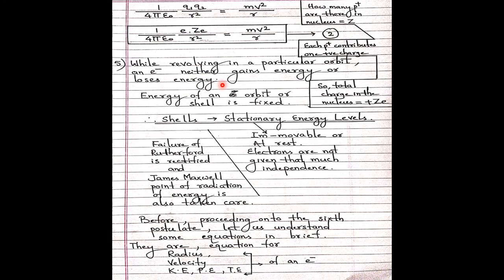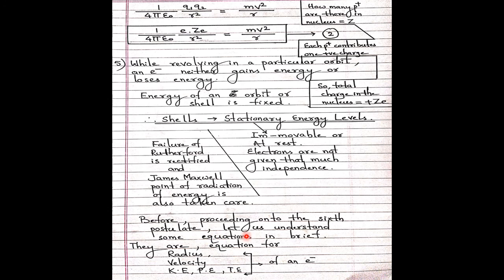That's why those paths, those levels, are called stationary, at rest. Electrons are not given that much independence here. What is a station? A bus station, a police station, where buses are parked and not allowed to move. That's why energy levels, the shells, are called stationary.